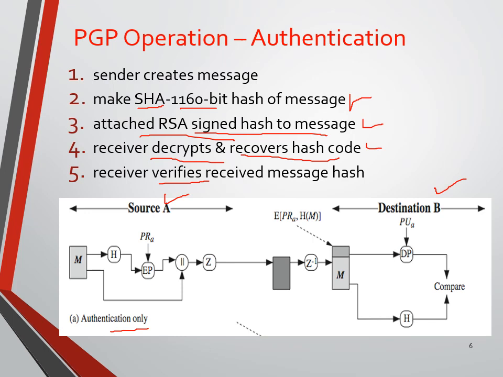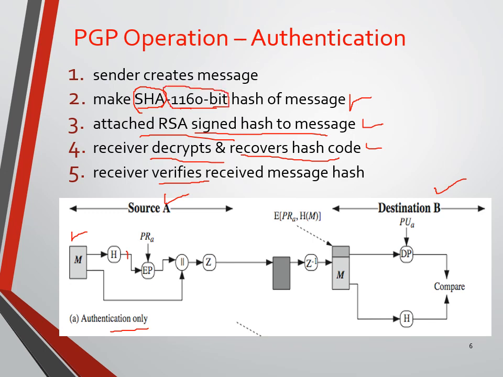Now the message we need to send is M. We are using a hash function or a hash algorithm, that is, the SHA algorithms. The output of the hash function at this stage is a 160-bit hash code.